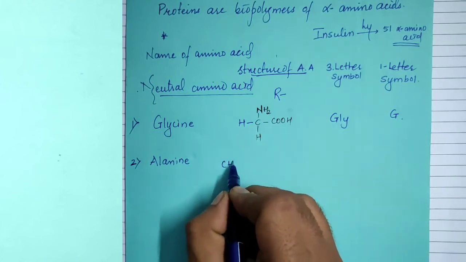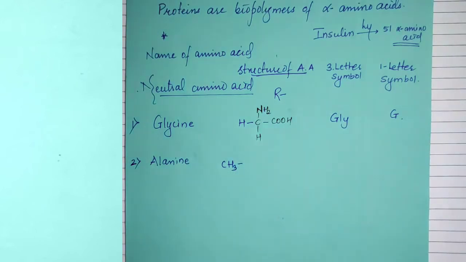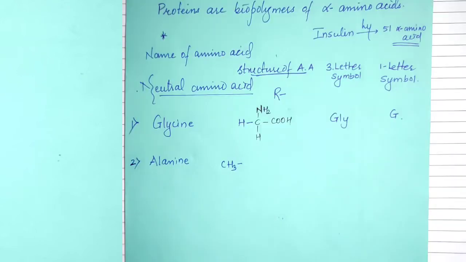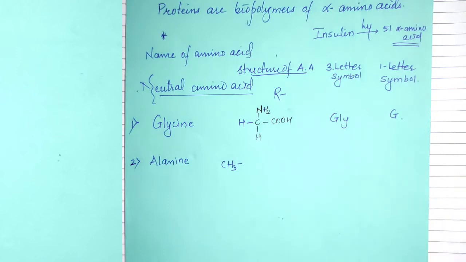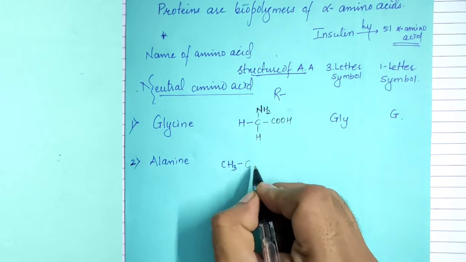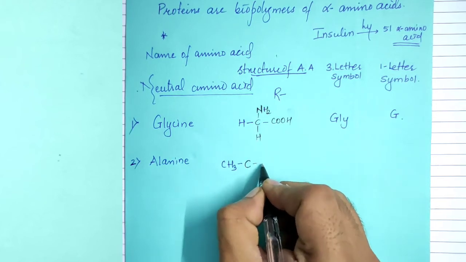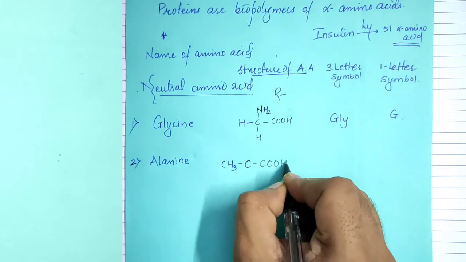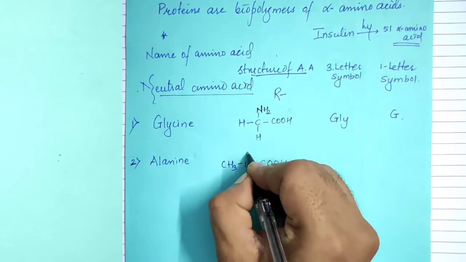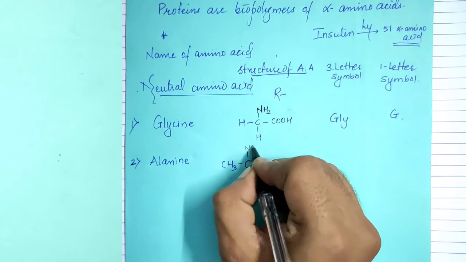So this will be CH3, then COOH, a hydrogen atom on the alpha carbon atom, and the NH2 group.